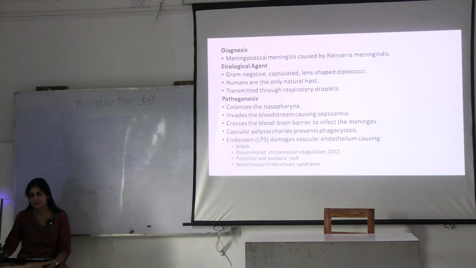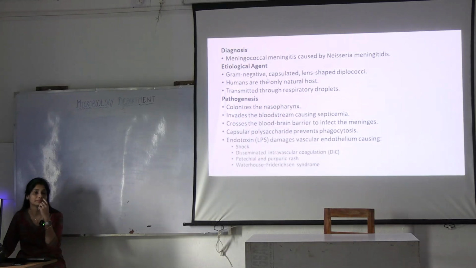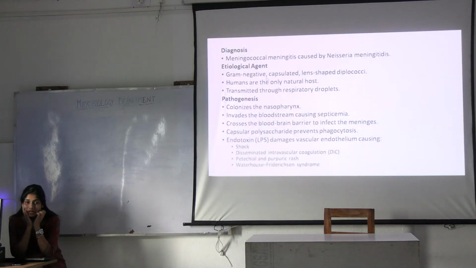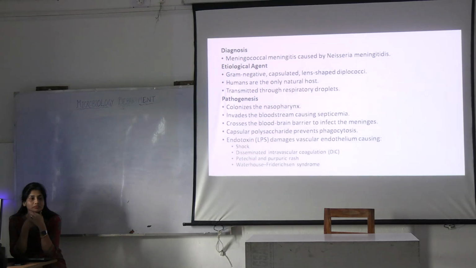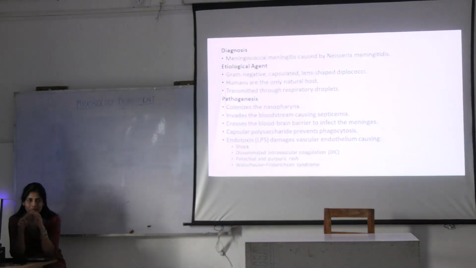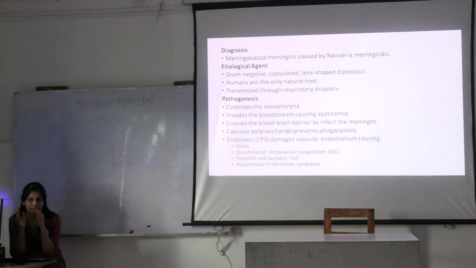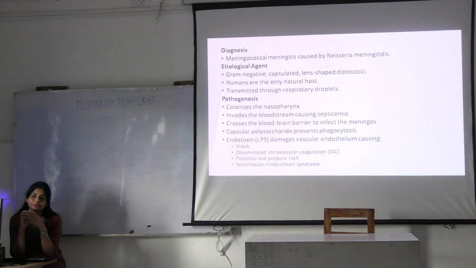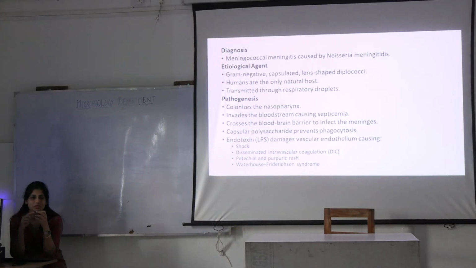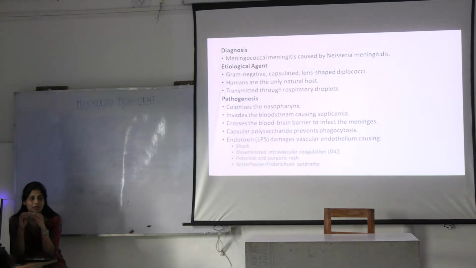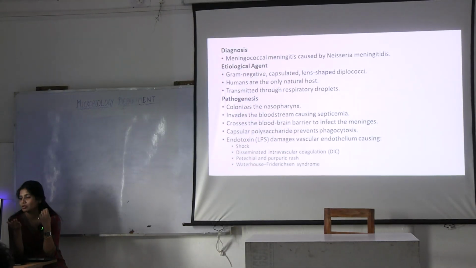Then, what is it? Gram-negative diplococci. How is the arrangement? Gonococci is kidney shaped. This is lens shaped. This also appears in pairs. Is it intracellular or extracellular? Both. It has both characteristics. It can be intracellular, it can be extracellular. What is the route of transmission? Inhalation of droplets from the person who is carrying it. Okay.